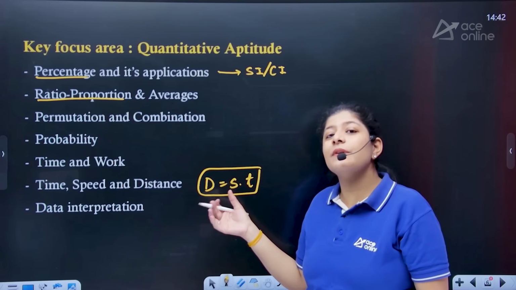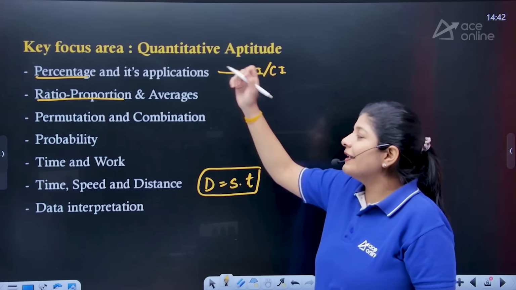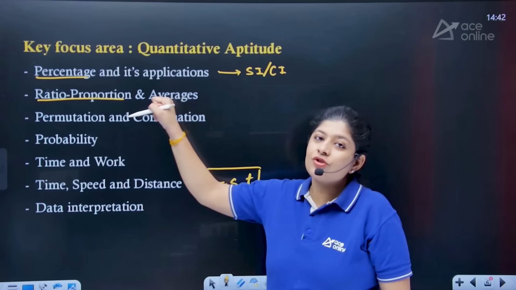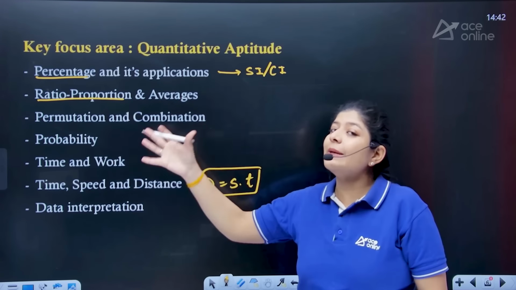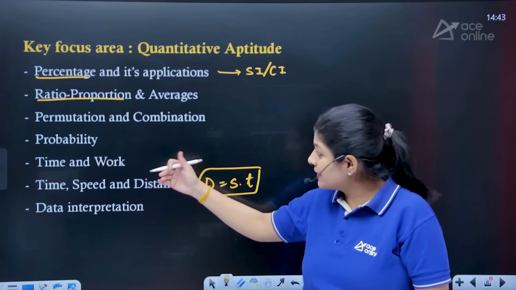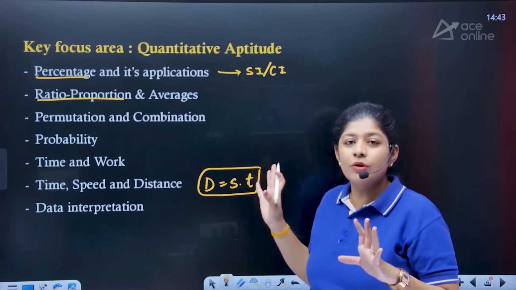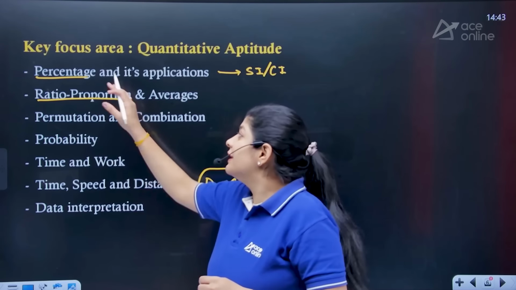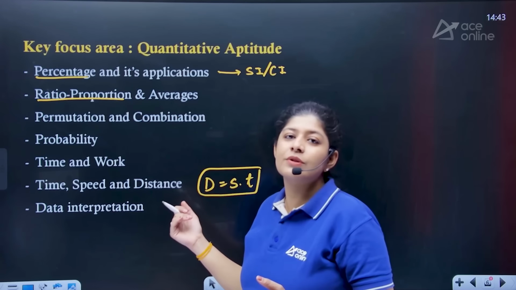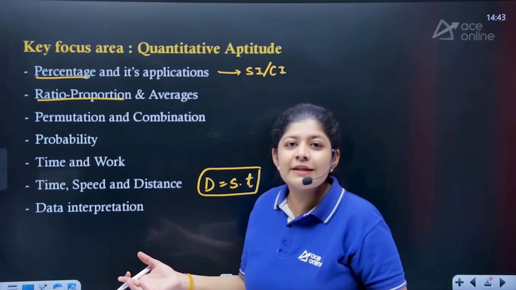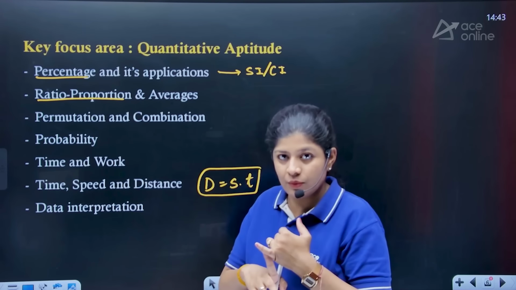This is the only formula that we are using. All we need to do is take care of the units that we have, right? But here with the help of percentage or ratio and proportion, we can still solve up to 70 to 80% of this particular question. Similarly it goes with time and work, data interpretation and so many other topics. So start working on these two topics at the very initial level, because ultimately you are going to see that the short tricks are made with the help of ratio or percentage only, right?